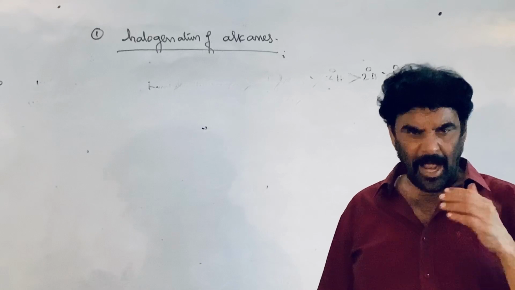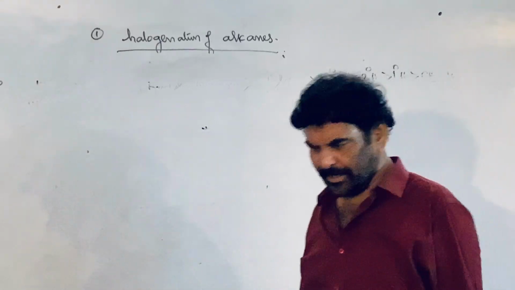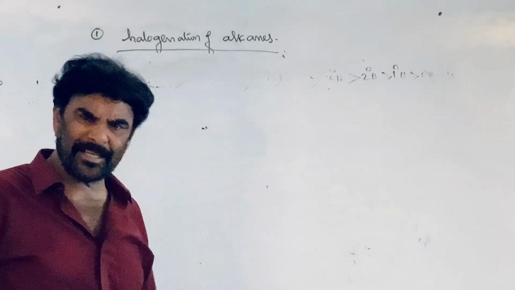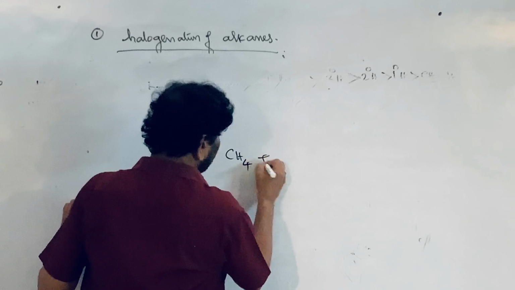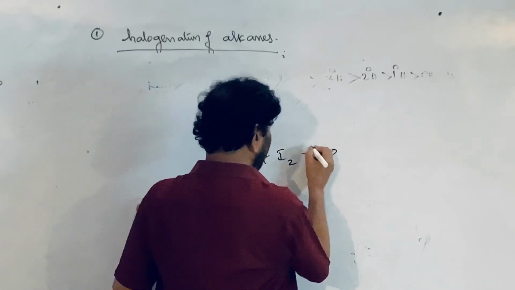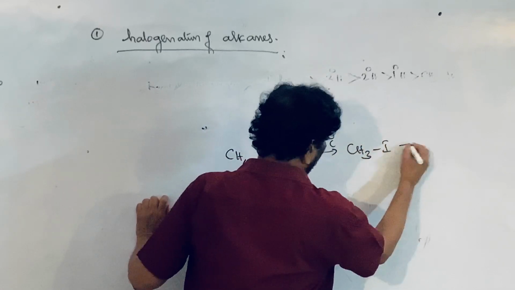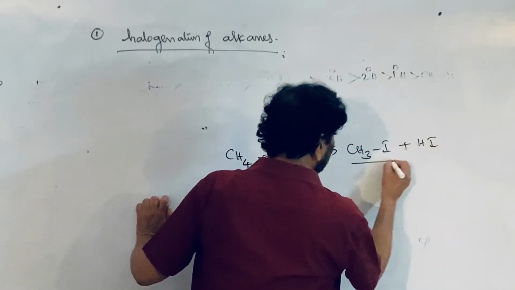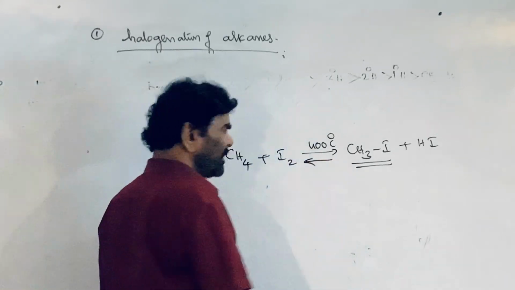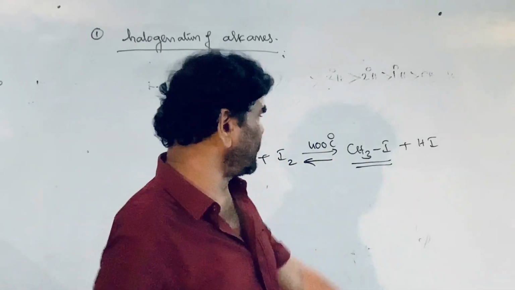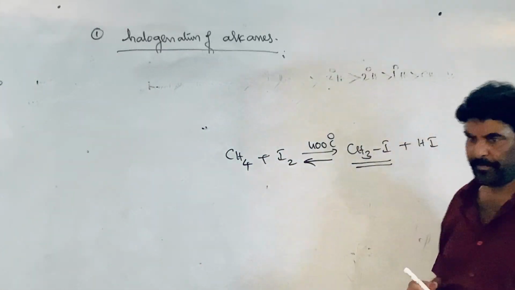That is one thing. Second, I told you about the other techniques also. Iodination is a very slow, reversible and endothermic process. Methane on reaction with iodine around 400 degrees Celsius gives methyl iodide, and HI is formed. The yield is very poor and it is a highly reversible reaction, because HI is a reducing agent and reduces the product back.